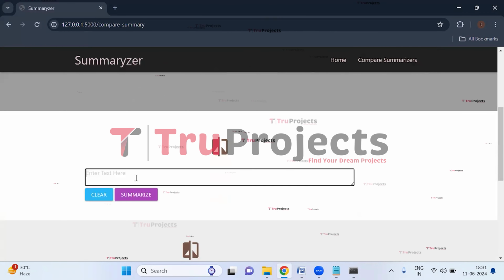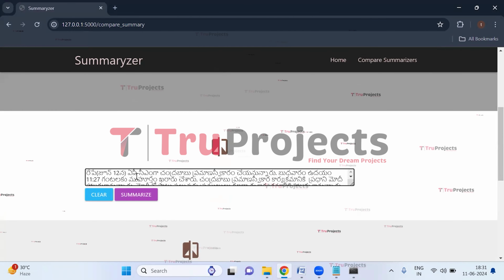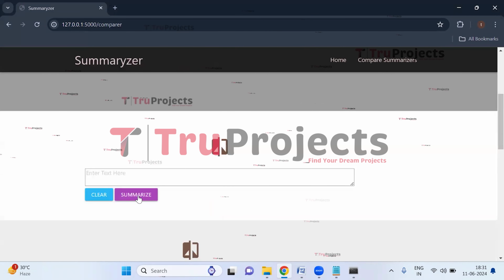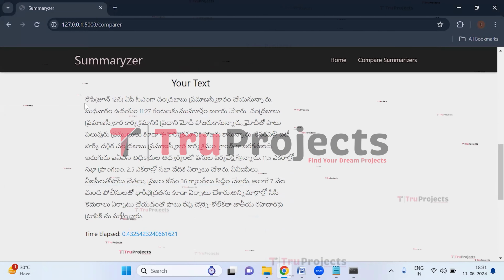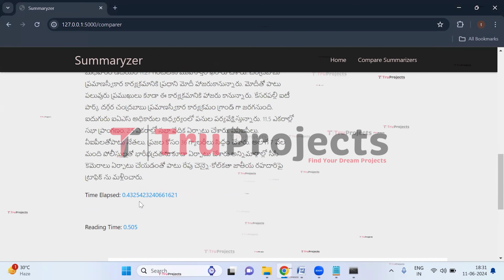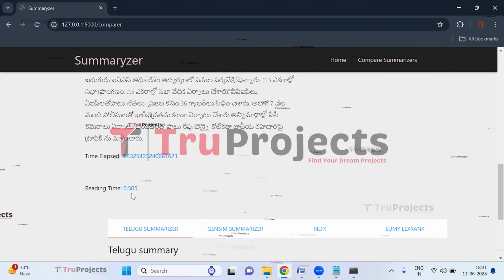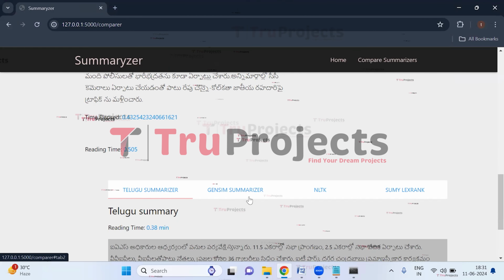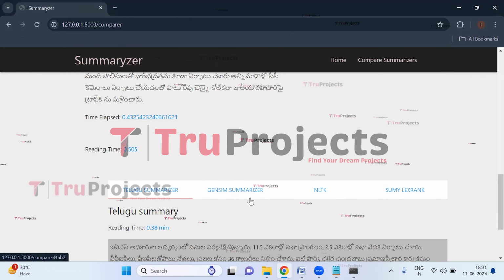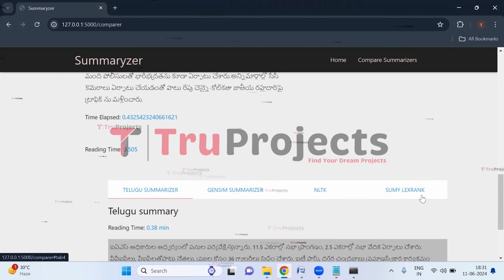So here again, let us enter the same Telugu news. And this is the news, and then click on summarize button. So here, this is the text which we have entered. And here we can see time elapsed, and the reading time for this text is 0.505 minutes. And here we can see we are having the different options: Telugu summarizer, Gensum summarizer, NLTK, and Sumi Lex rank.